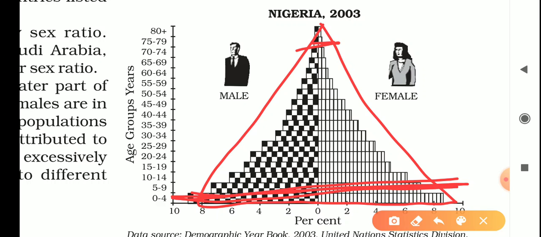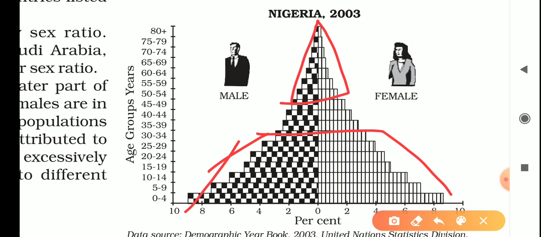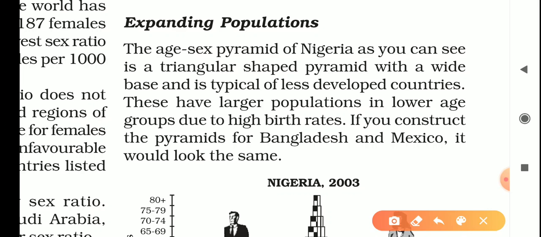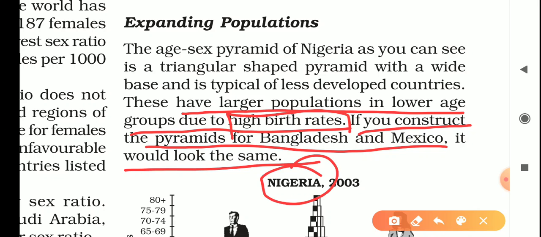What does it show? It shows that young population is more, and old population is very, very less. This is wide base and triangular shape. So what we can see from this pyramid is that these have larger population in lower age group due to the high birth rate. Young people are more, it means birth rate is high. Very simple logic. If you construct the pyramids for Bangladesh and Mexico, it would look the same. This is of Nigeria 2003.